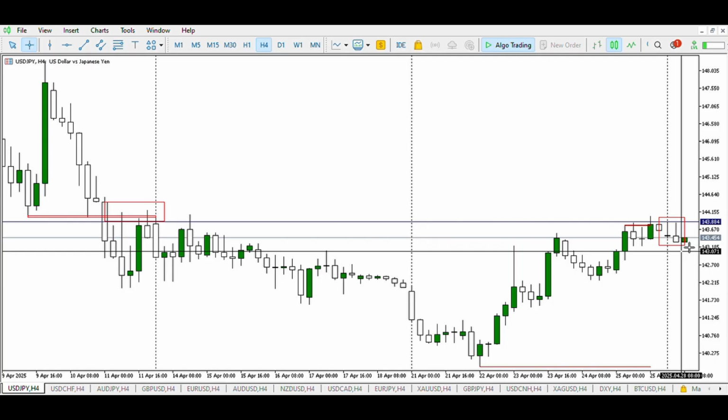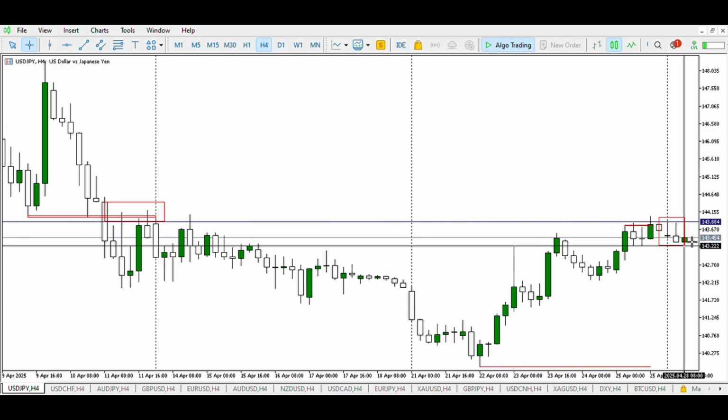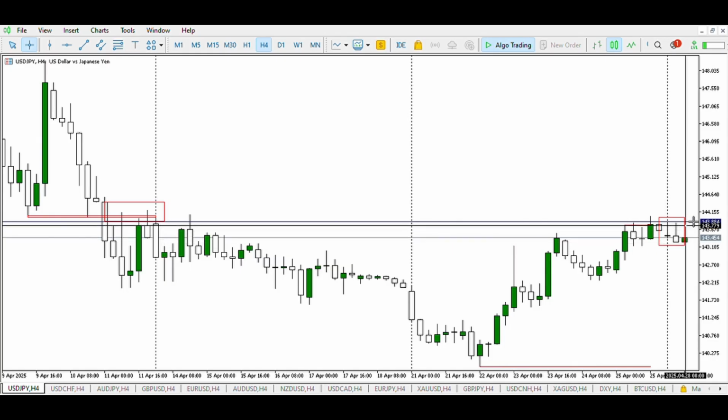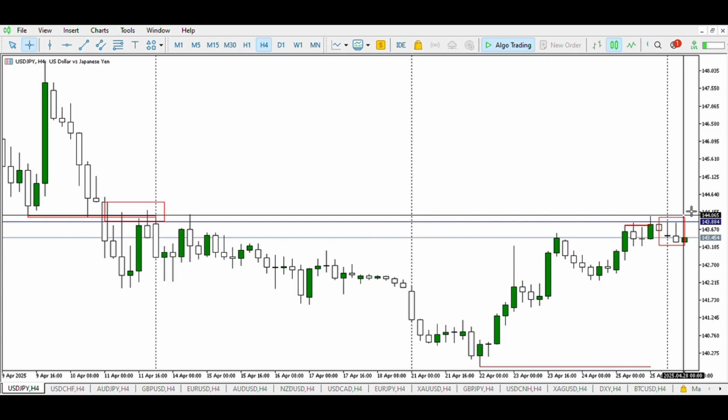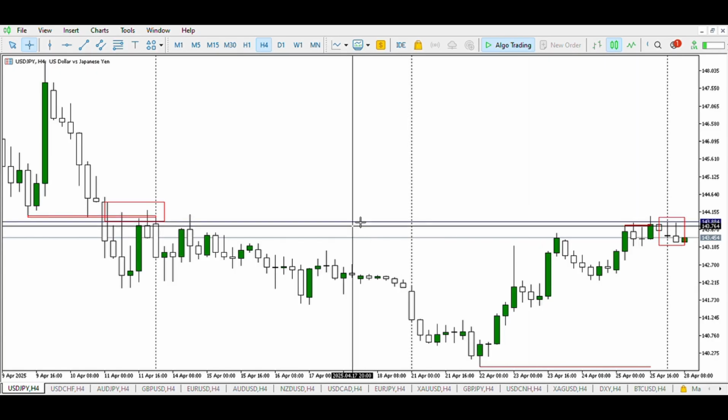So that is where the concept of liquidity comes in. The market generates buy-side liquidity for the sellers to make money. Inversely, the market generates sell-side liquidity for the buyers to make money. So right here we can see a sell-side liquidity, and what do we expect after? We expect price to break lower to induce more sellers to take positions, and for price to go against them in a bullish manner with either one or two candles, and price to close to the upside. Then we can conclude that the US dollar will strengthen against the Japanese yen.